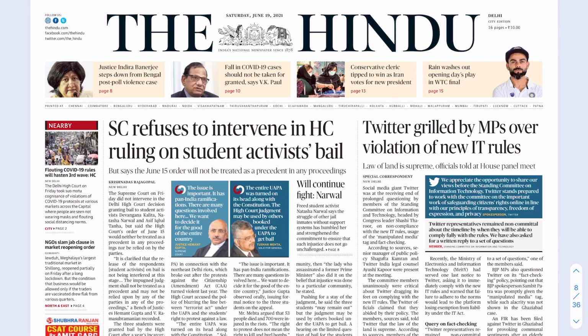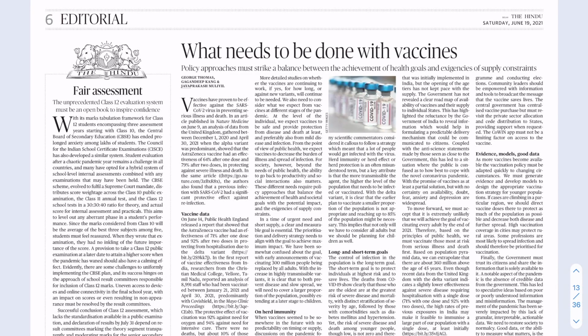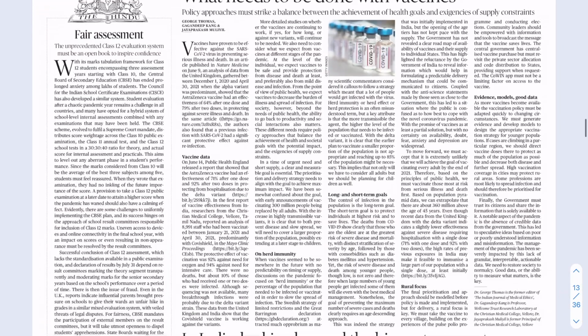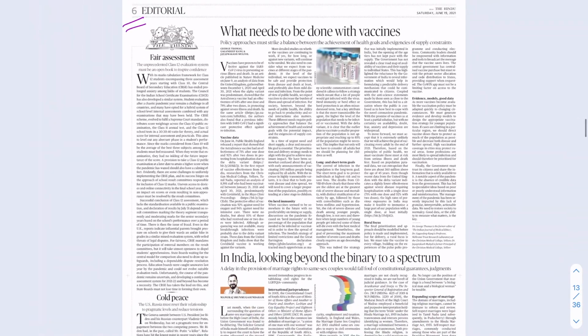So here we are going to take The Hindu of 19th June. Here it is, the editorial page. This is on page 6, the editorial of The Hindu, and like you can see, it has 3-4 editorials. It has something about vaccines. There is something about rights of the LGBTQ community. Then there is something about US-Russia ties, as you can see.